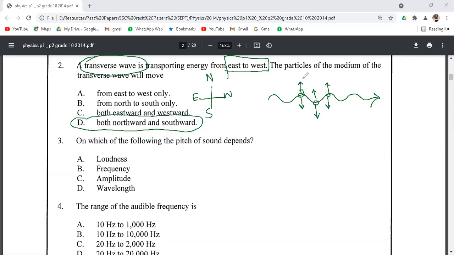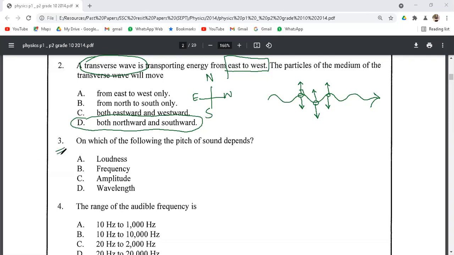The particle will move up and down perpendicular to the direction of the wave. In this particular case, the direction of particles will be north to south and from south to north. So, correct option is option D.